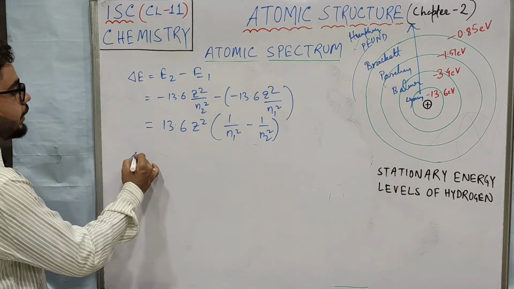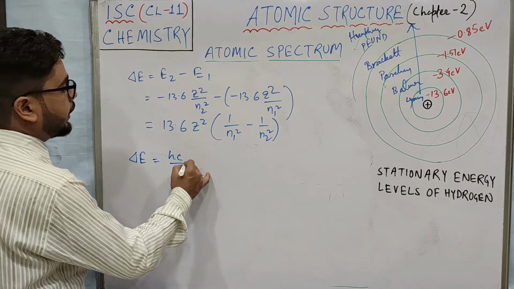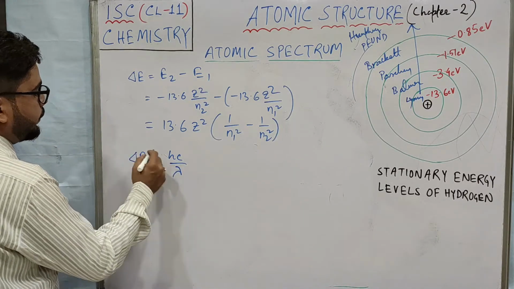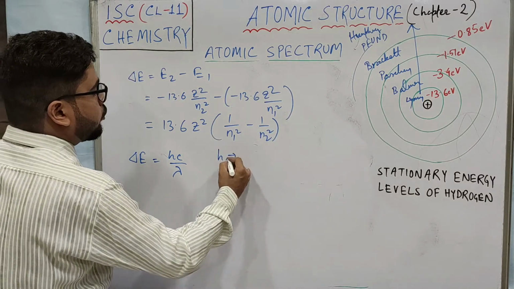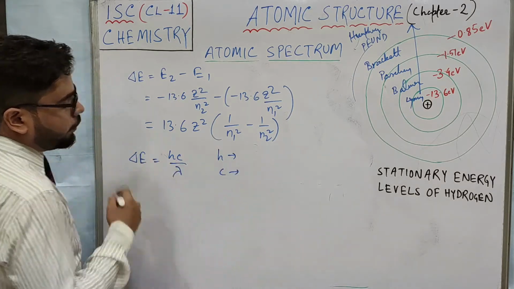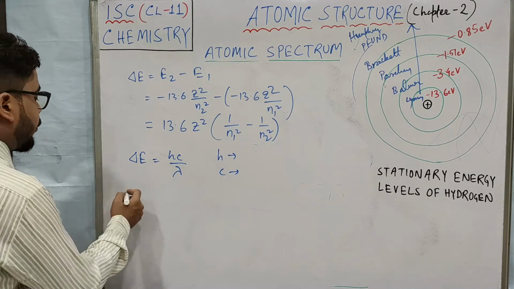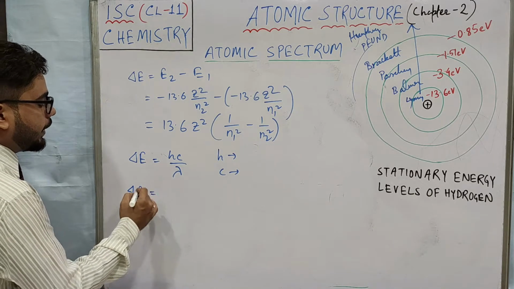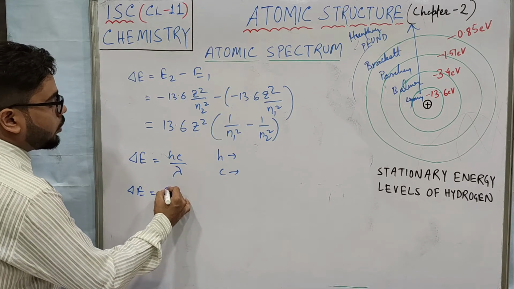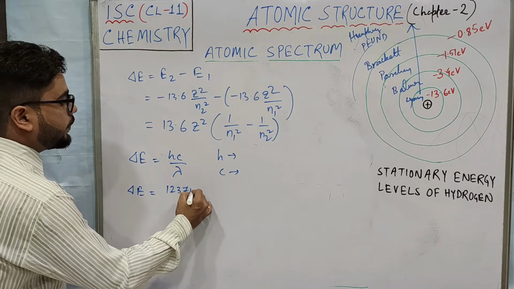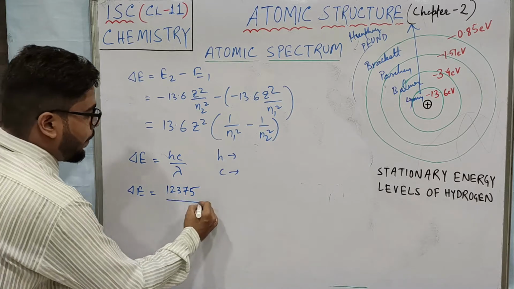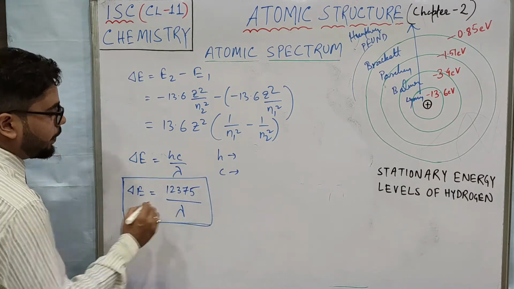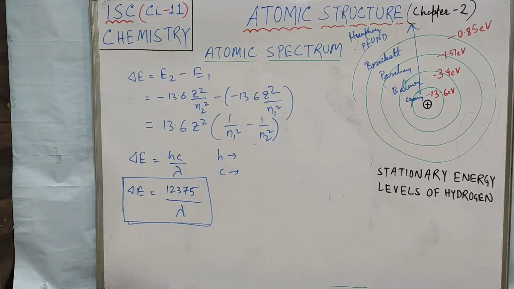Now if wavelength is given, then I have taught you the formula delta E equals hc by lambda. If you observe this formula, h is Planck's constant and c is the speed of light, both constants. So I am giving you one formula: delta E equals 12375 by lambda. You can remember this shortcut if you want to perform numericals very fast.